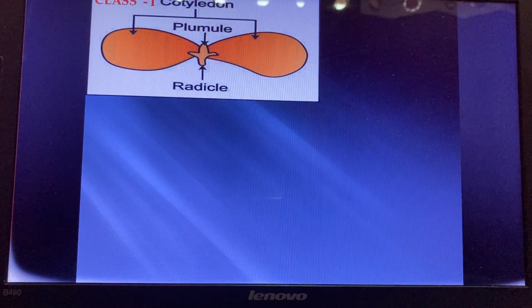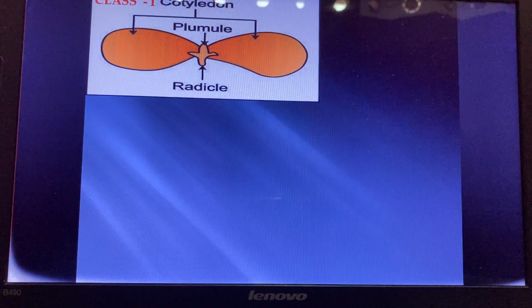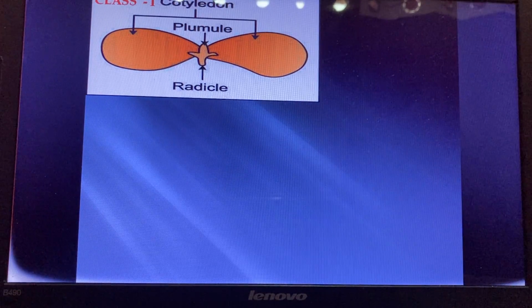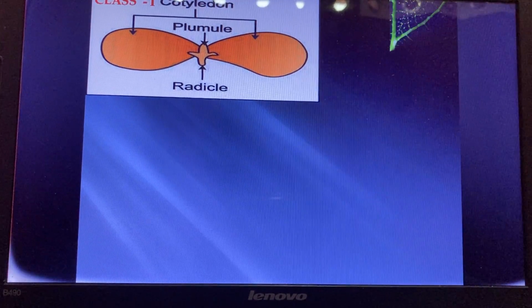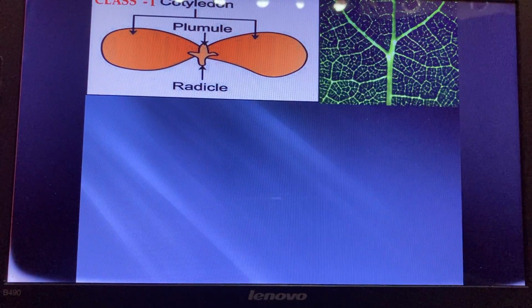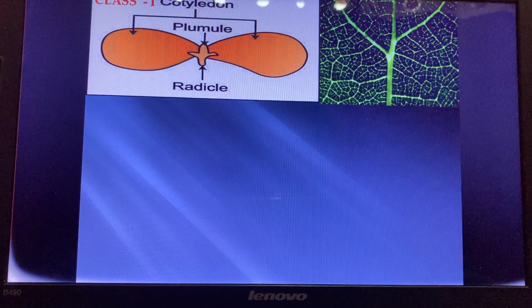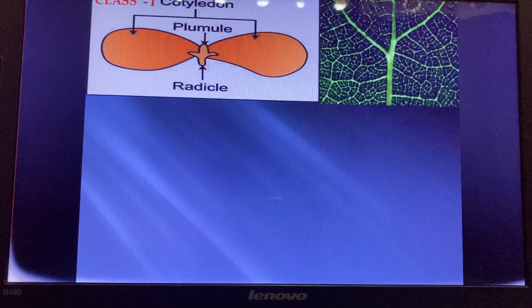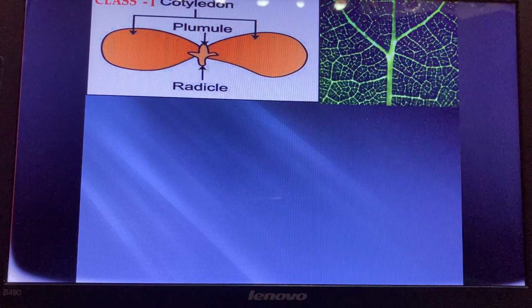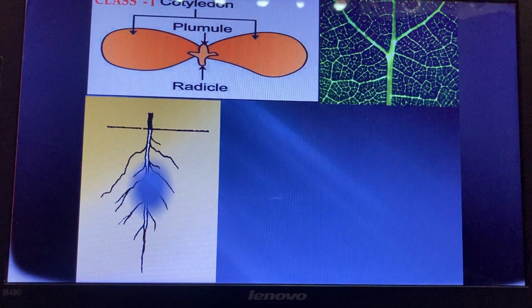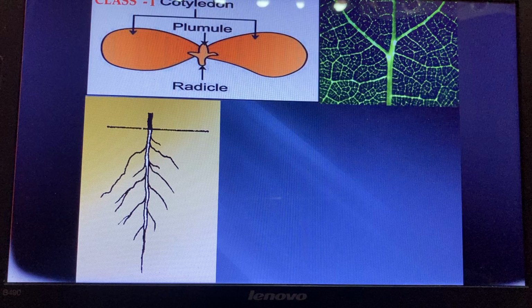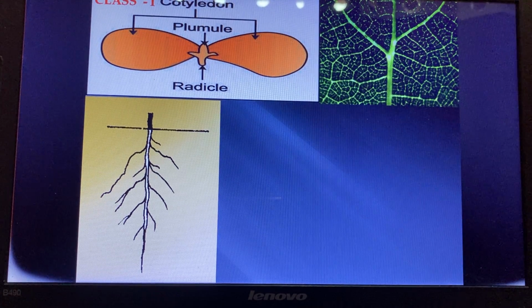Dicotyledons have 2 cotyledons. You can see the picture. There are 2 cotyledons. Then the second point is that leaves have reticulate venation. Venation is the arrangement of veins in the leaves. The second character of dicotyledons is that leaves have reticulate venation. Third one is the taproot system. The root system of dicotyledons is the taproot system.